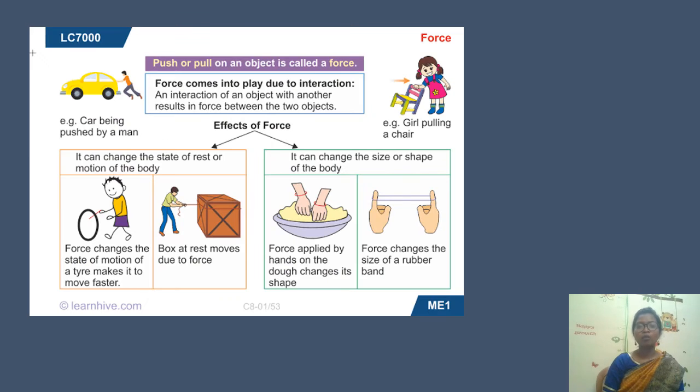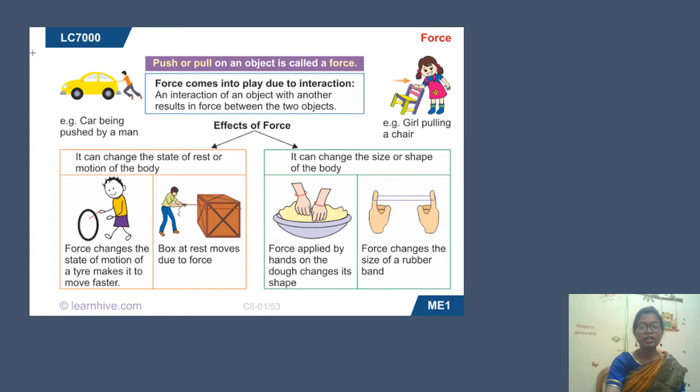Okay, now the push or pull on an object is called a force, as you know. So the force will come into play only due to interaction. An interaction of an object with another results in force between the two objects.